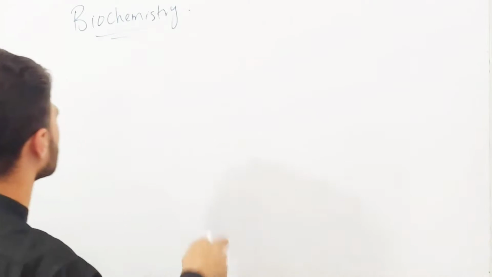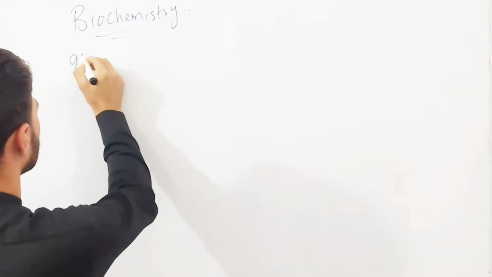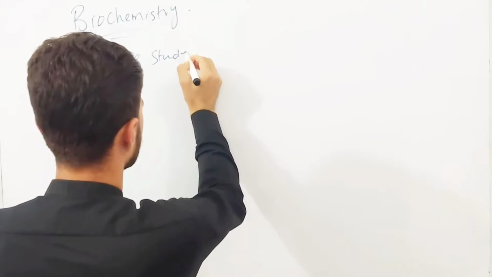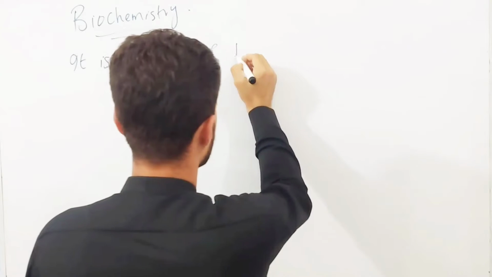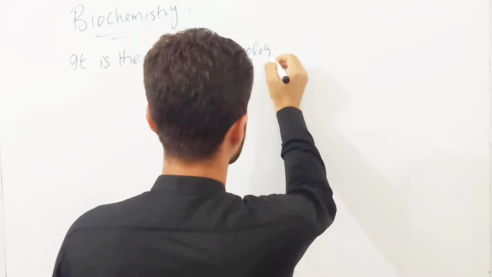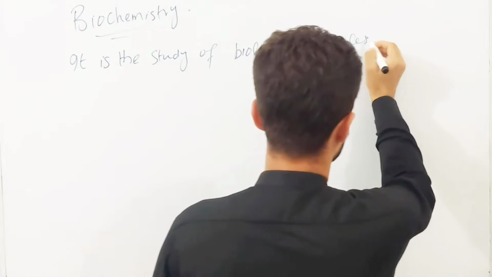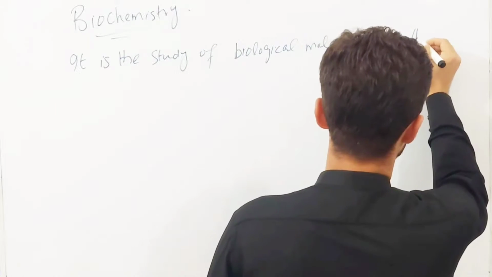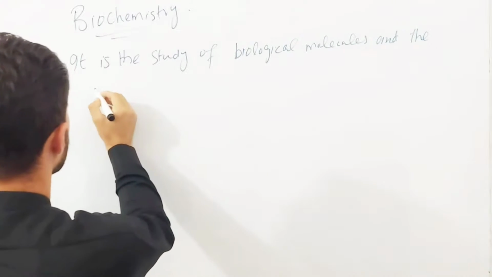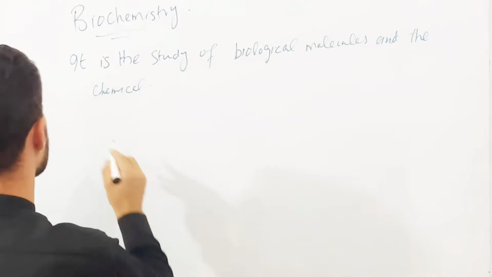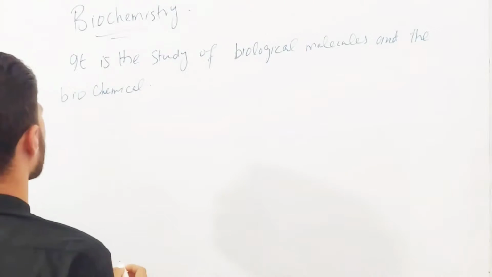So now let's start with the definition of biochemistry. We can easily define it like this: it is the study of biological molecules or biomolecules and the chemical reactions, or biochemical reactions. It would be better to write biochemical reaction.